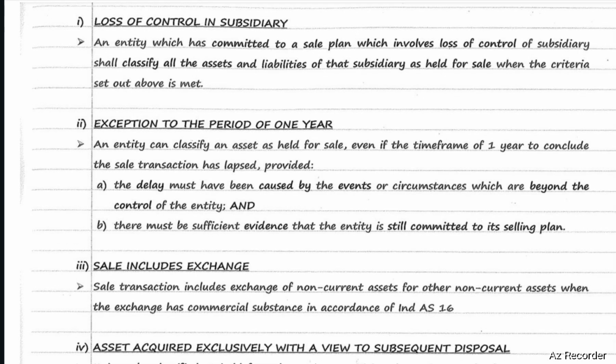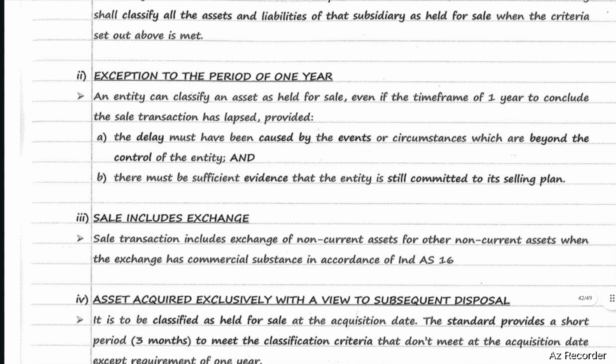An entity which has committed to a sale plan which involves loss of control of a subsidiary shall classify all the assets and liabilities of that subsidiary as held for sale when the criteria set out above are met. So, in case of loss of control in subsidiary, all assets and liabilities of that subsidiary will be classified as held for sale.